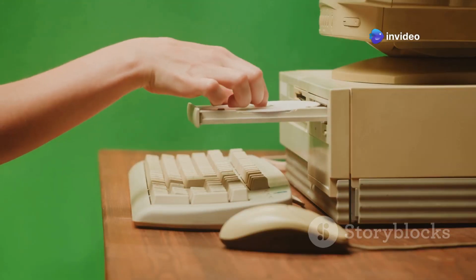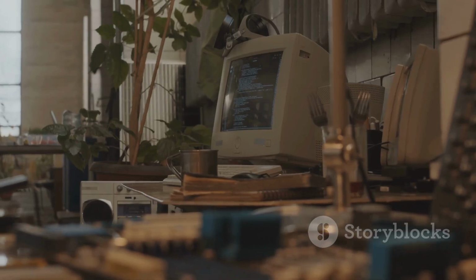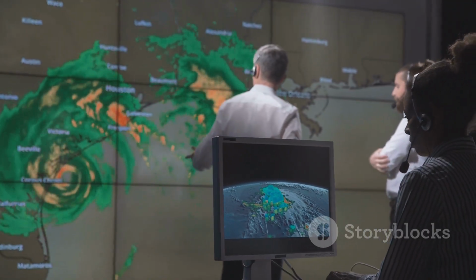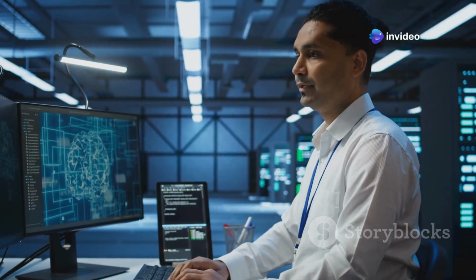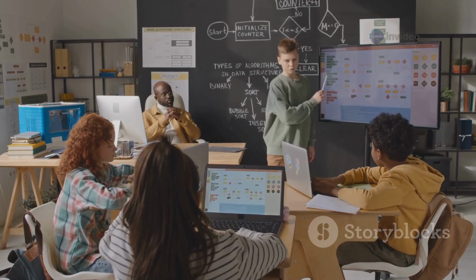Imagine a world where computers could only understand a few simple instructions. This world, my friends, would be a very different place. We rely on computers to solve complex problems, from predicting the weather to mapping the human genome. But how do we know if our solutions are actually efficient? This is where computational complexity comes in.